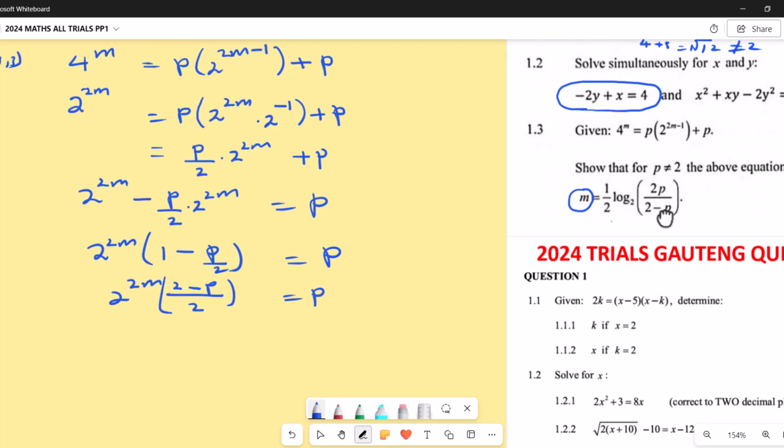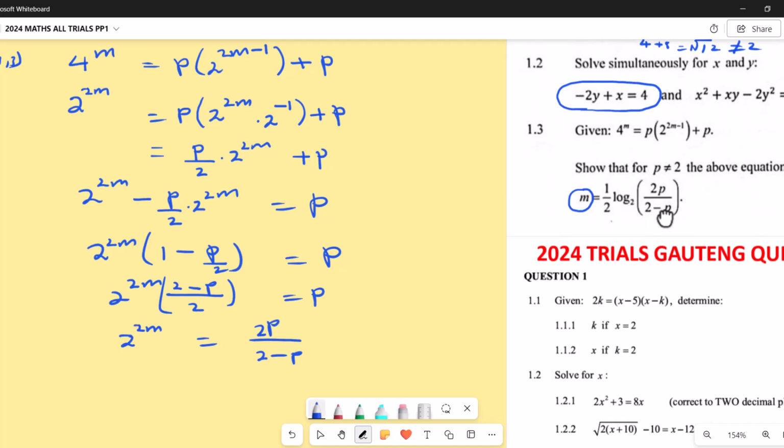As you can see, I'm looking for the m in my solution, so I'm going to say 2 to the power 2m equals to p multiplied by 2 is 2p, then divided by the numerator, which is 2 minus p.